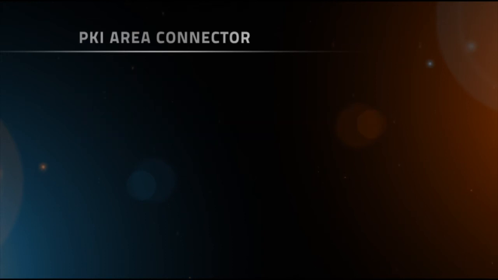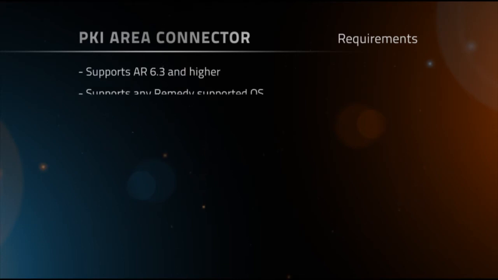Now let's talk about some of the requirements of the PKI connector. It requires Remedy 6.3 or higher. It is available for all of the supported Remedy operating systems, including Windows, Linux, HPUX, AIX, and Solaris.